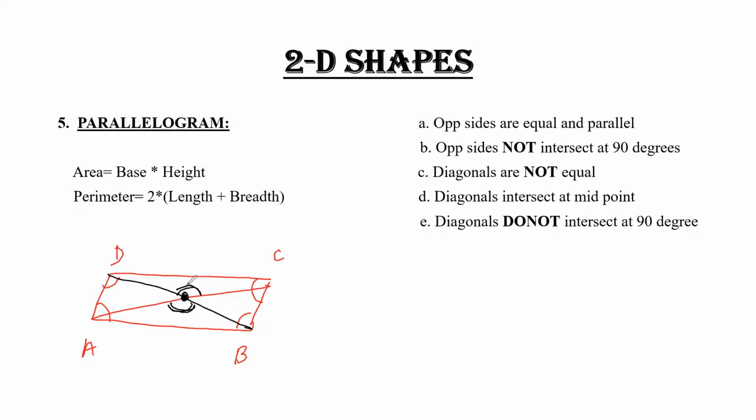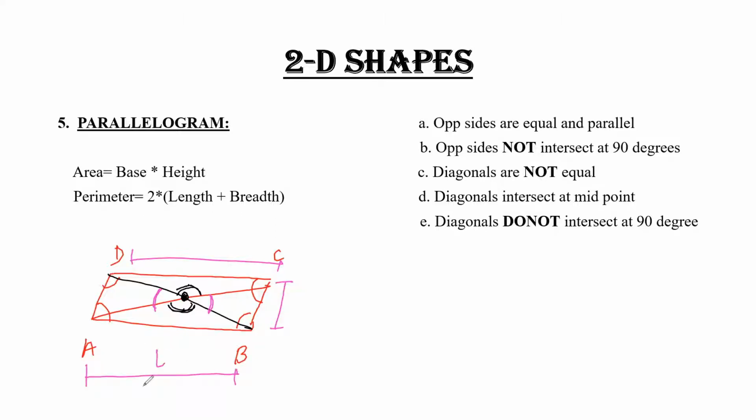Why? Because these are the vertically opposite angles. Similarly, these two are also vertically opposite angles. Because of the difference in the sides, the angles of the diagonals are not at 90 degrees. Make sure. So the formula for the area of the parallelogram is base into height. That means the base is this, which is basically the length.